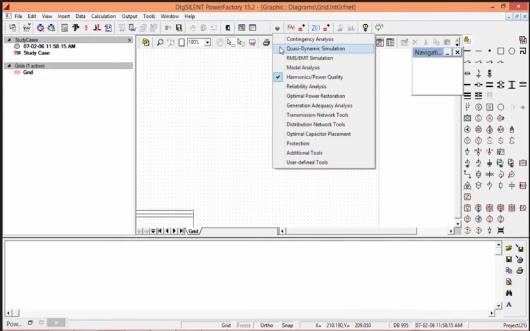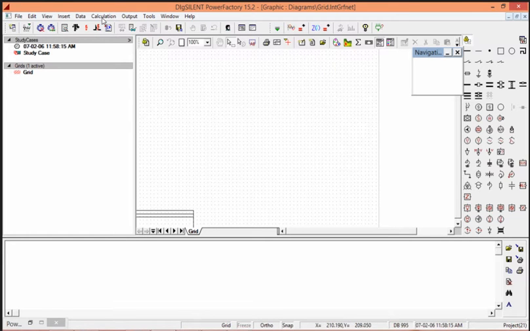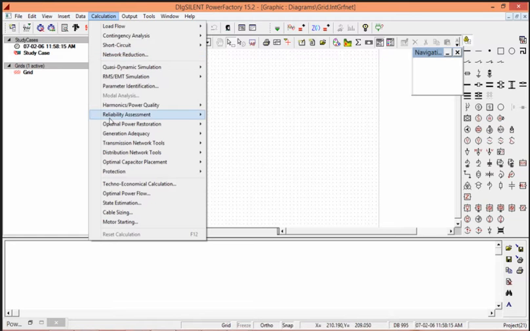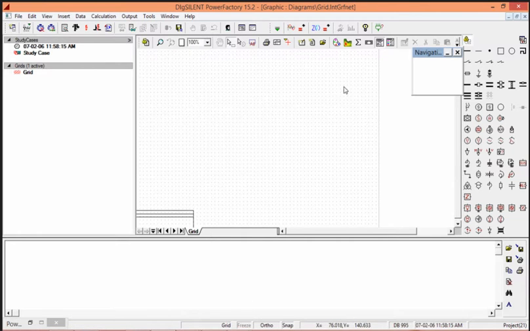These are all the analysis features which we have in DIgSILENT. A lot more are available in calculations, 22 different simulations which we can do in a single software.